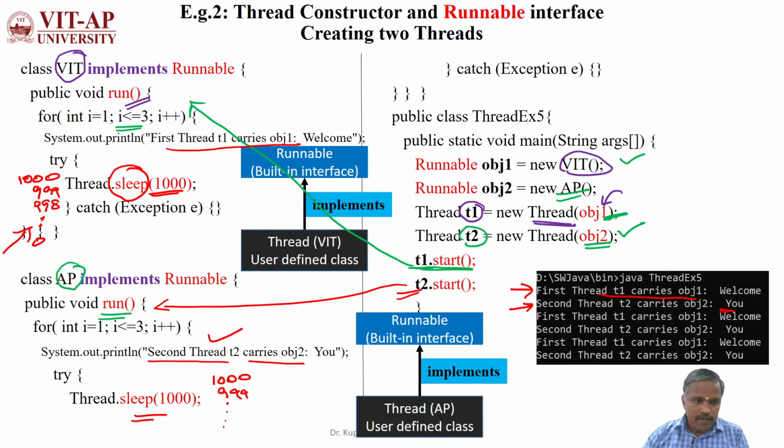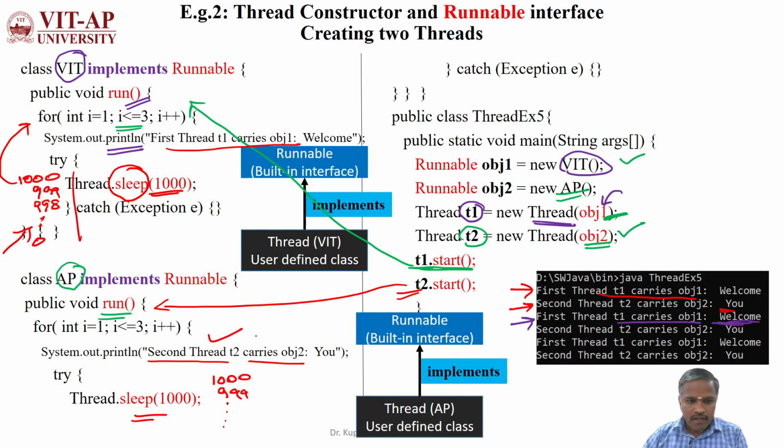This might reach 0. After that, the second iteration will come again, and it will execute the statement again. You look at that, first thread t1 carries obj1, the same statement, same value.